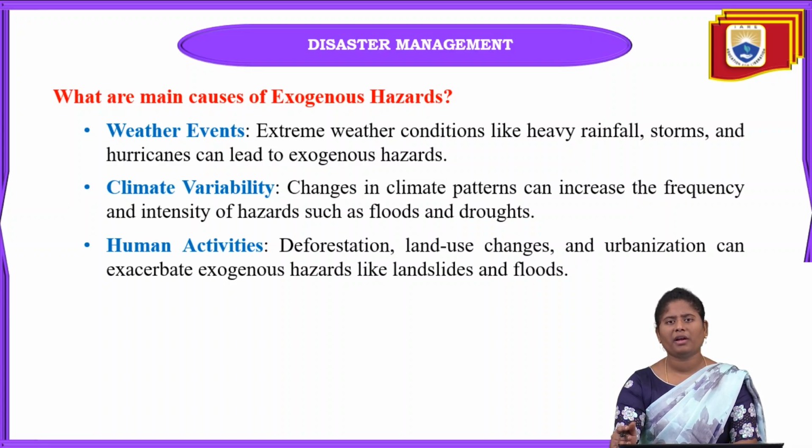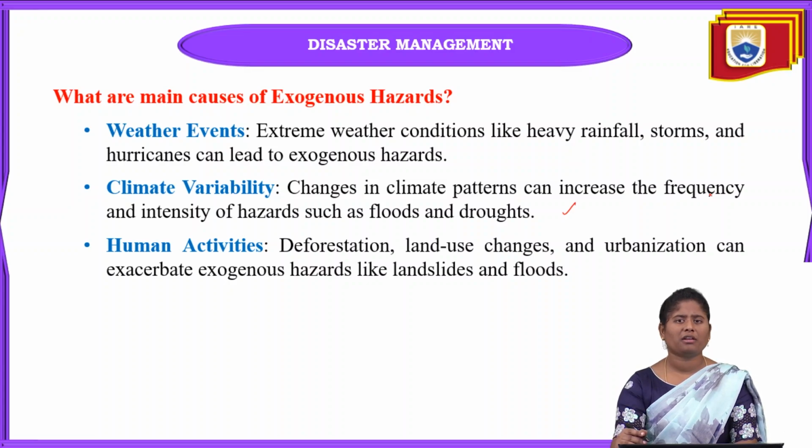Means when there will be weather conditions, like heavy rainfall, this can happen, and that will lead towards this exogenous hazard. Next one is climatic variability. In this climate variability, there will be so much change in the climate patterns that will increase the frequency and intensity of the hazard. Because of the intensity and frequency of the hazard, floods and droughts can be seen because of the climatic change in the pattern.